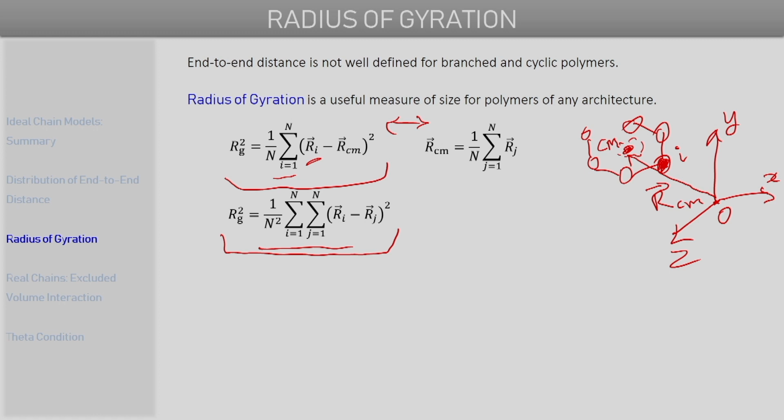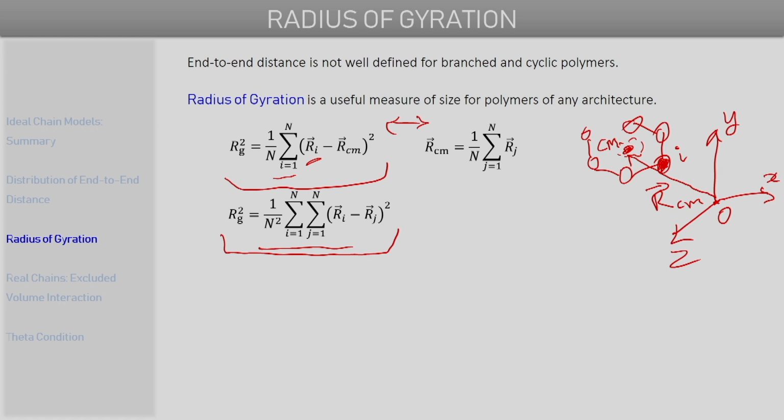So for any two monomer units, let us say i and j, this Ri minus Rj basically represents the vector between these two monomer units, and the square of that, and again double summation of that, if we perform that step and then divide by n square, that will also give you Rg square.